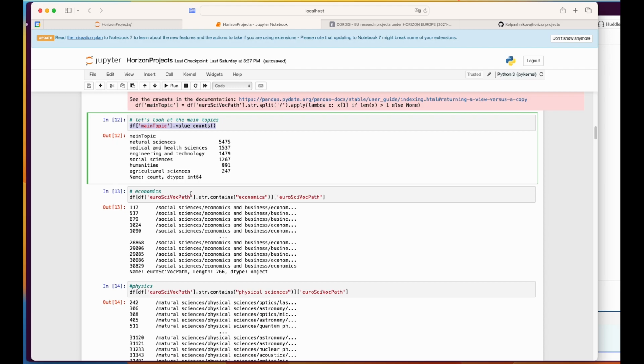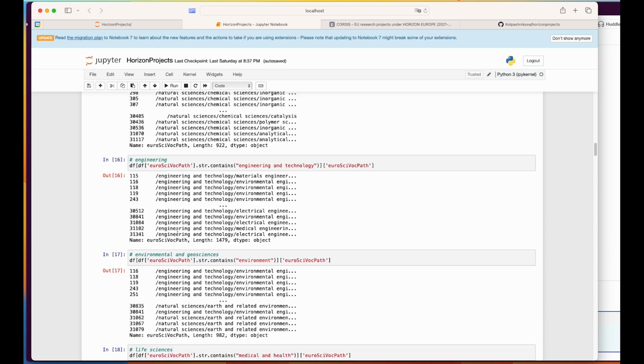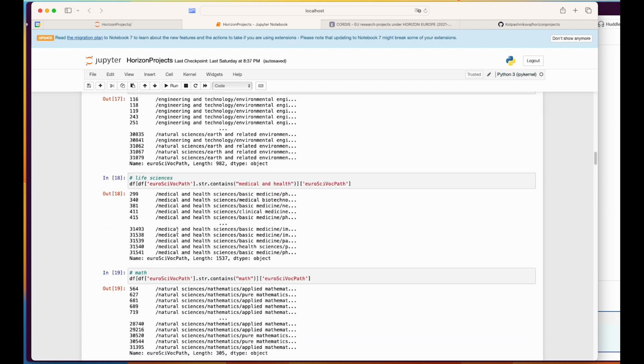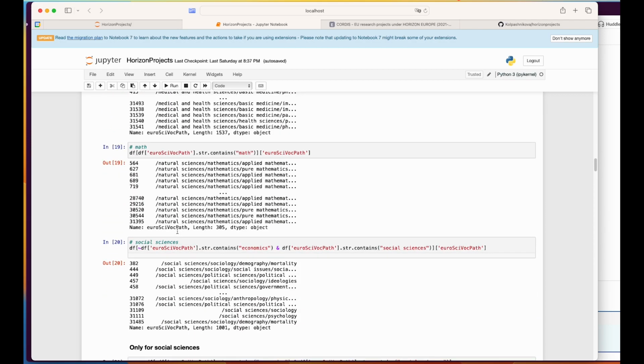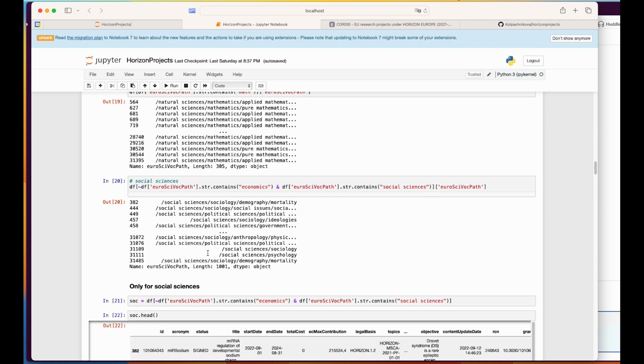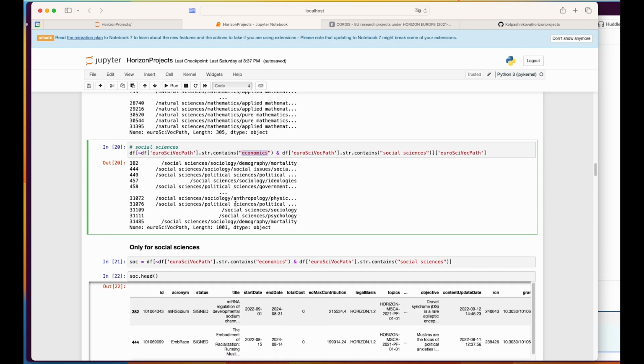And then I roughly tried to identify different discipline panels in the following cells, like economics, physics, chemistry, engineering, environment, life sciences, and also mathematics, and then my own panel, which was social sciences. In social sciences, I used the broad category but excluded economics because they have their own panel.